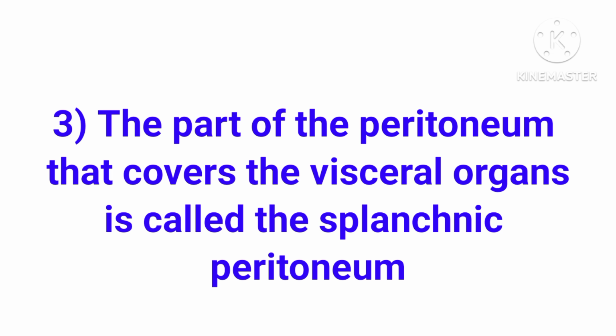Splanchnic peritoneum means relating to internal organs or visceral peritoneum. Visceral peritoneum means the portion of the peritoneum that covers the visceral organs is the visceral peritoneum.